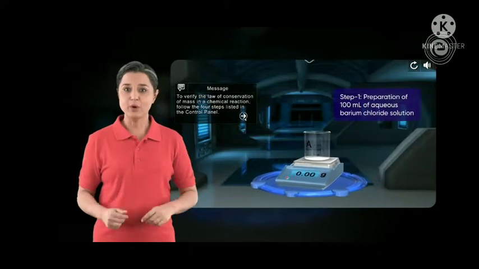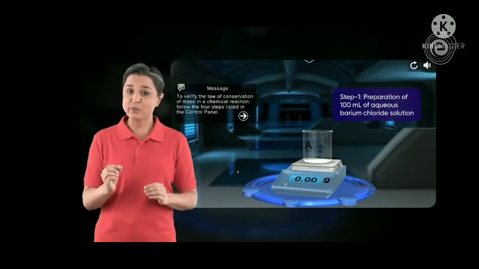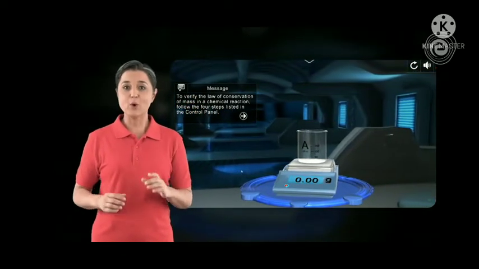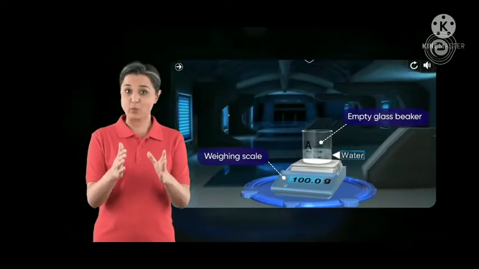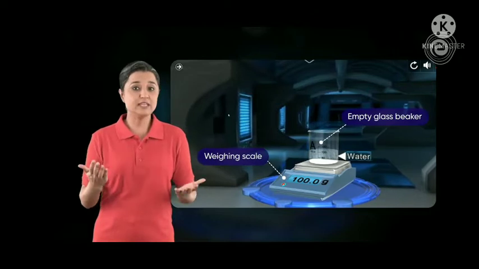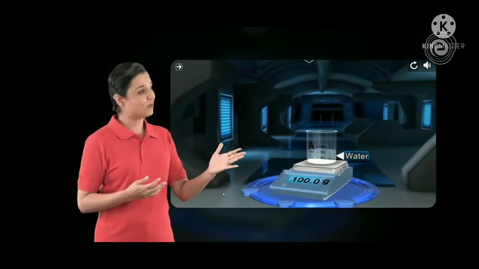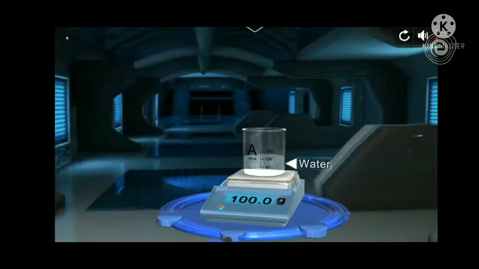As the first step, we need to prepare 100 milliliters of aqueous barium chloride solution. For this, we take an empty glass beaker and keep it on a weighing scale whose zero error is already corrected. The beaker is now filled with 100 milliliters of water.